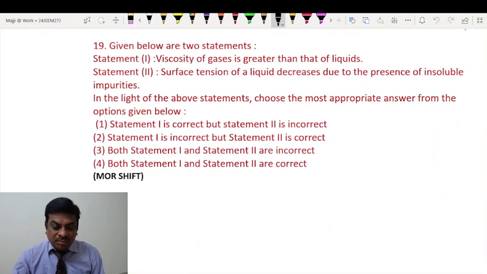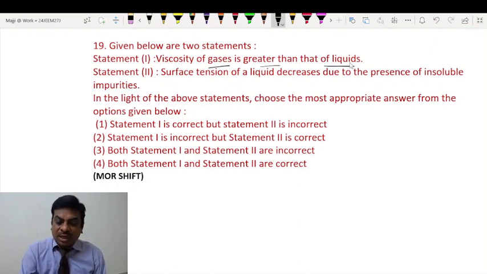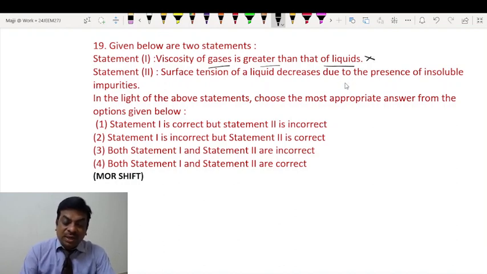Given below are two statements. Statement 1 reads: viscosity of gases is greater than that of liquids, which is absolutely false, students, because as you know, gases are very thin and very less dense as compared to liquids. So obviously gases will have very less viscosity than liquids. So this is false.